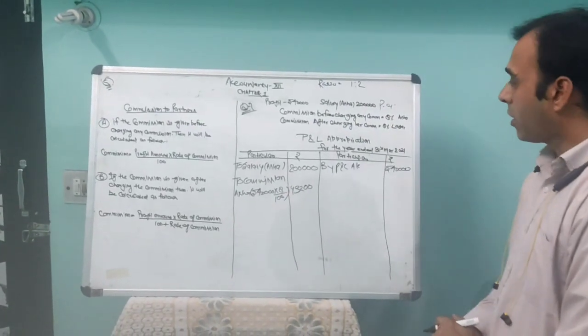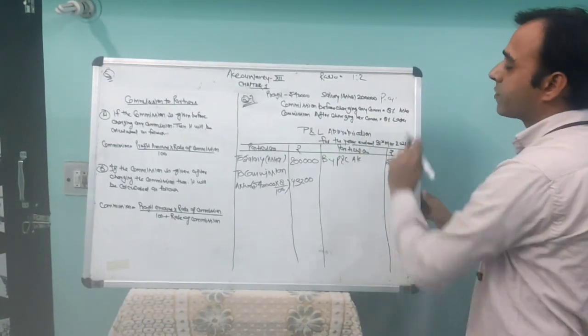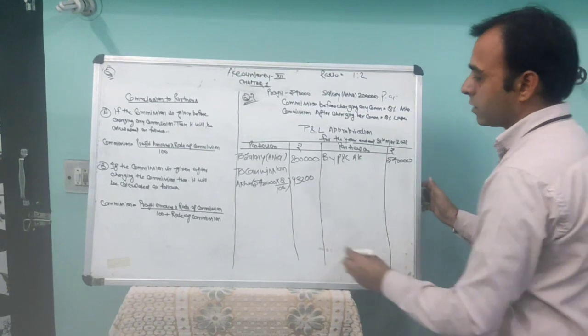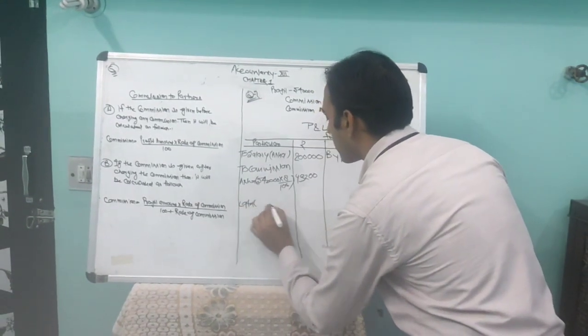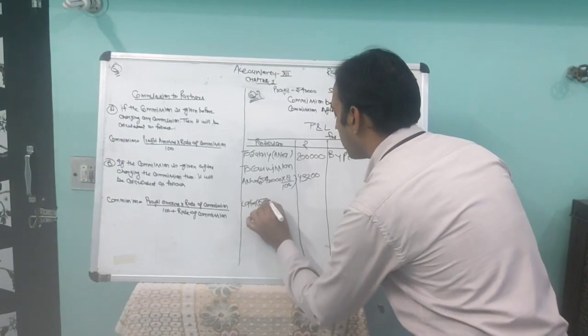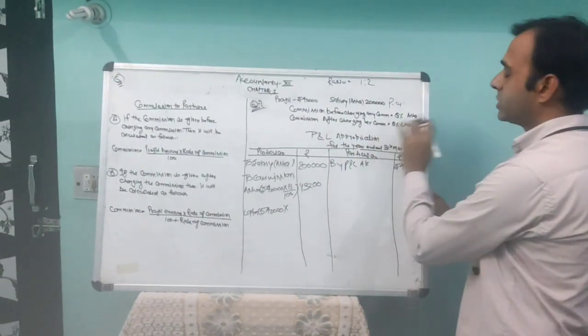Okay. Now you have to give commission to Lata. It says after charging. Then Lata. Amount of profit is 5,40,000 into the rate of commission 8%.